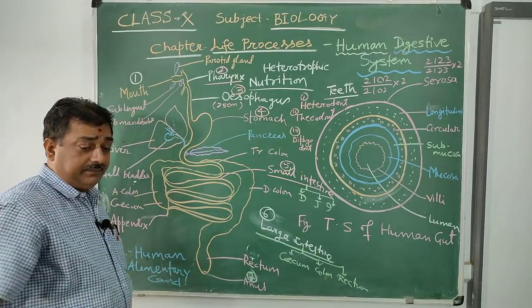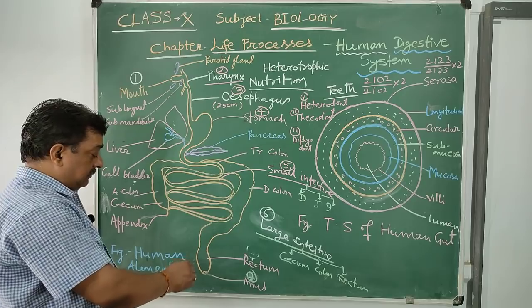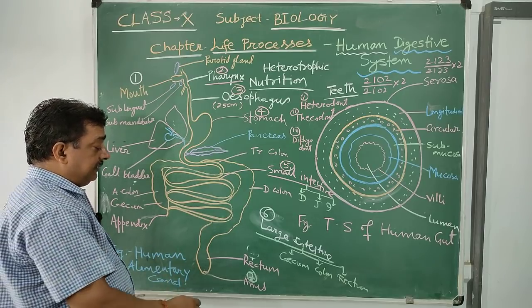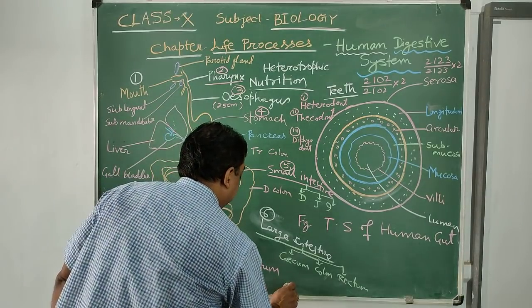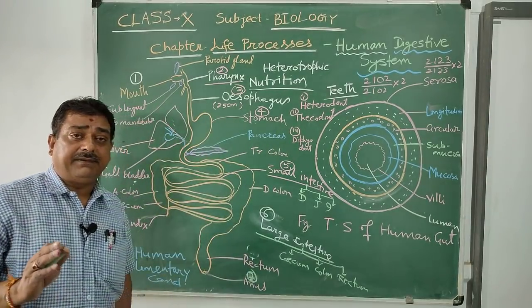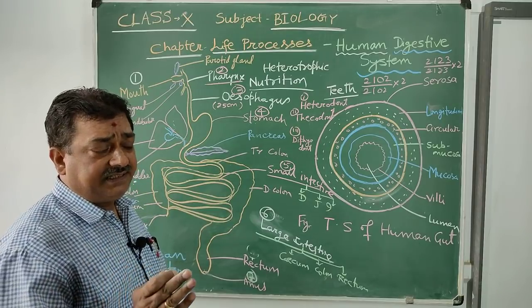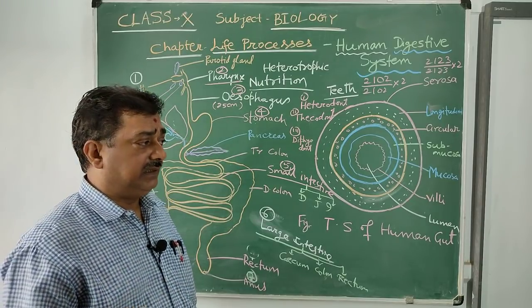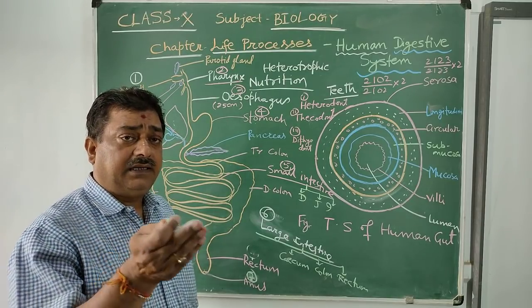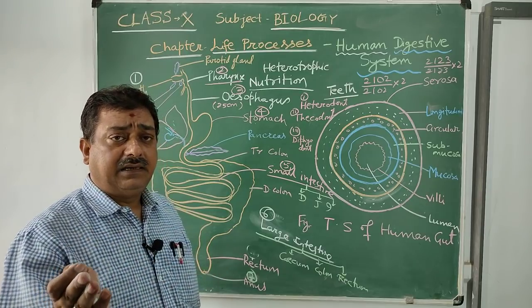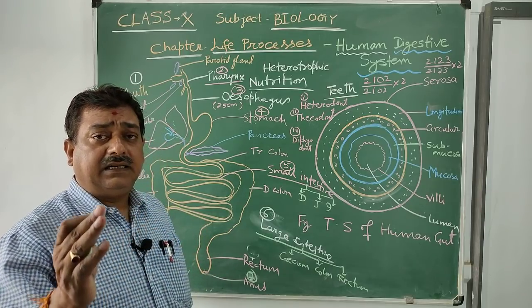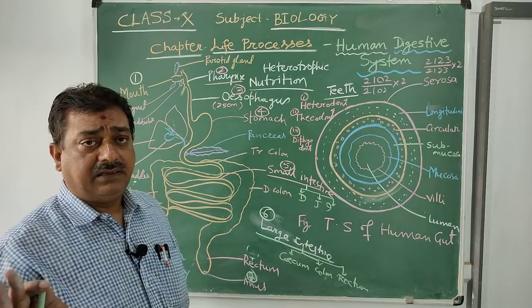Anus opens to the outside through an aperture called the anal aperture. The anal aperture is guarded by sphincters called the internal sphincter and external sphincter. What is the difference between the internal anal sphincter and the external anal sphincter?